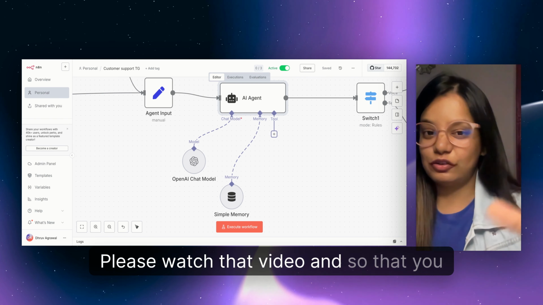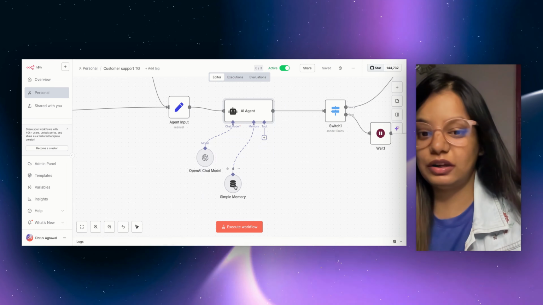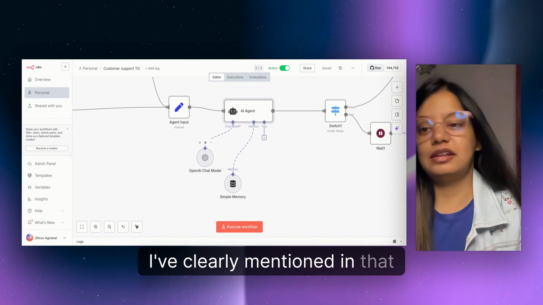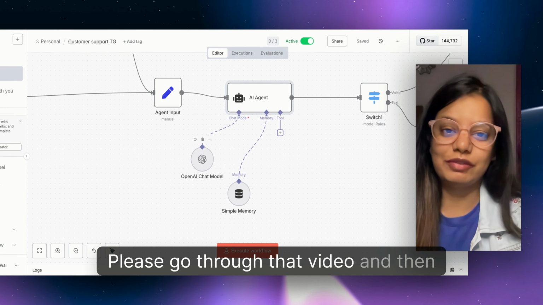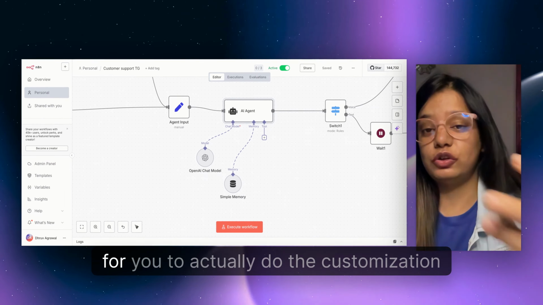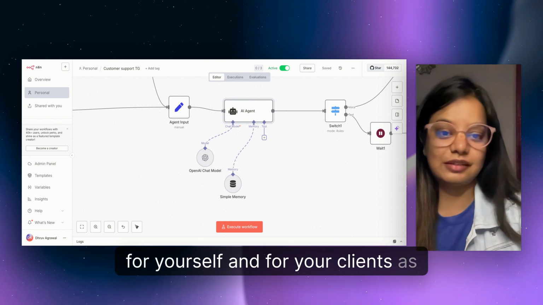Please watch that video so that you get a better understanding of what this AI agent node is about, and why we are using a simple memory and an OpenAI chat model. I've clearly mentioned it in that particular video. Please go through that video and then come back to this for your better understanding. It will be more beneficial for you to do the customization for yourself and for your clients as well.